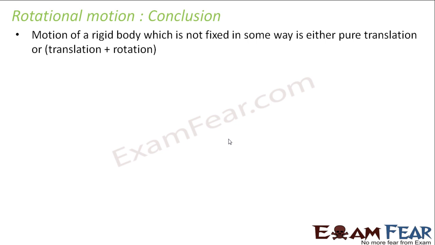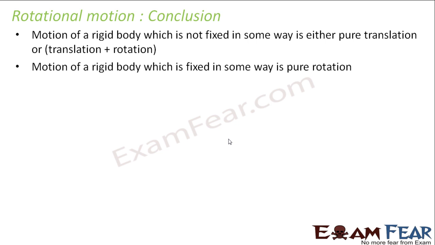If it is fixed along a point, it can be pure rotation. But if it is not fixed in any way, in that case, the motion will either be pure translation, like it will move from one point to another, or it will be a combination of rotation plus translation. The examples which I mentioned before, right? The motion of the ball on a straight surface, that was just a translation. When the ball was rolling down the plane, that time it was rotation plus translation.